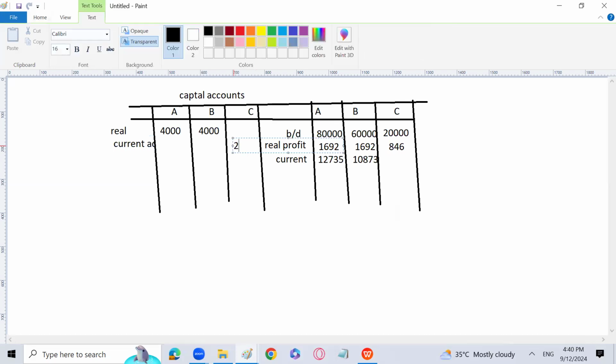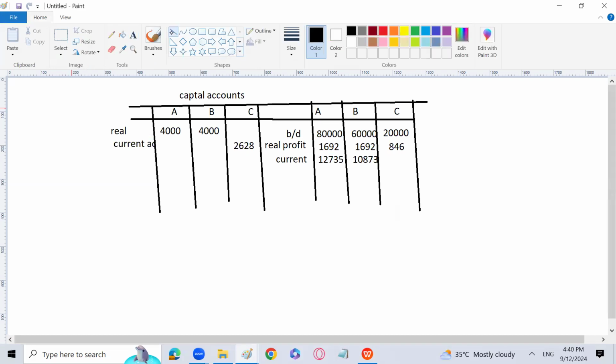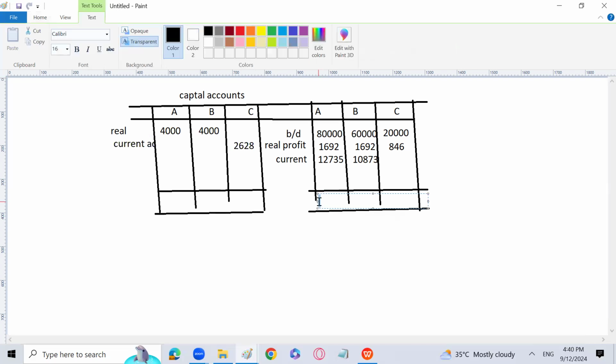And that's it. Now you will close the capital account, but capital accounts are going to be closed not with the name carried down. They are going to be closed with the name bank account because we are going to make the payment to them for good because the business is going to be closed for good. There is no carried down because there is no brought down because there is no business anymore. The partnership is going to be dissolved for the future.